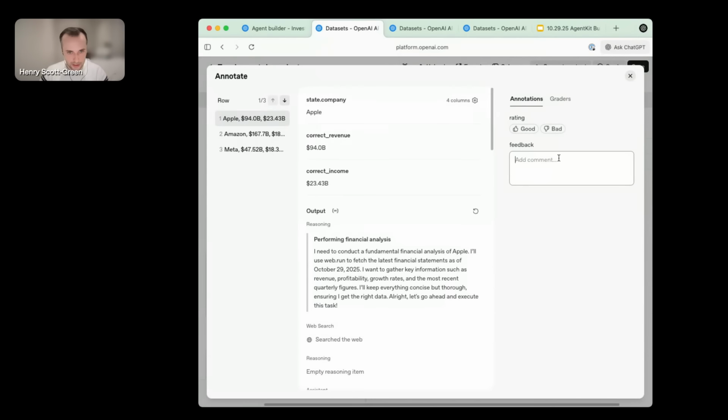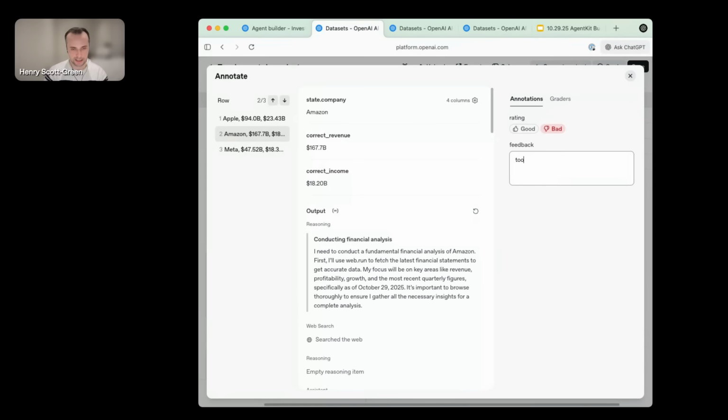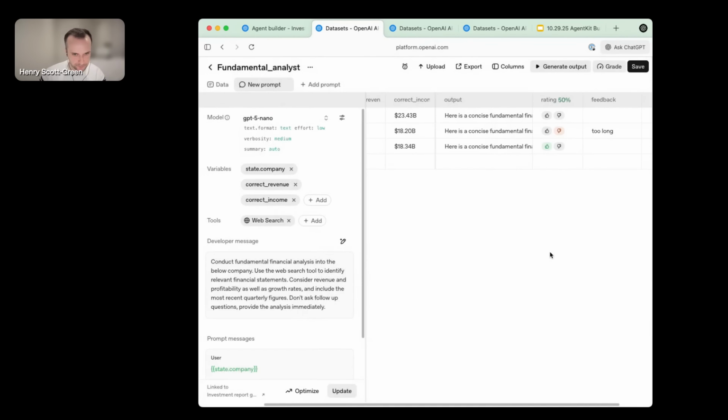What I can then do is attach these annotations that I just created. I can say this one's good, maybe this one's bad, maybe this one's good, and then I can attach feedback. I can maybe say, this is too long, for example.